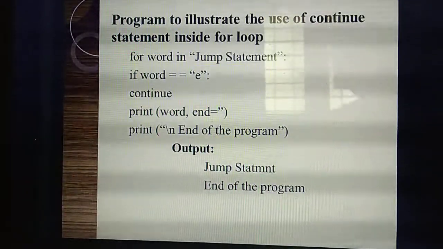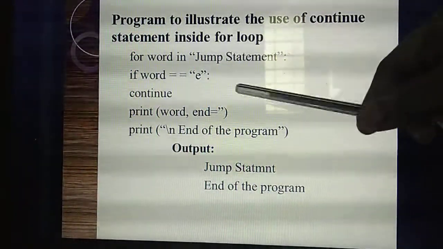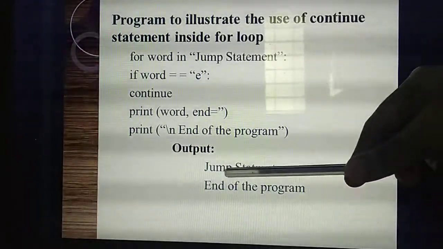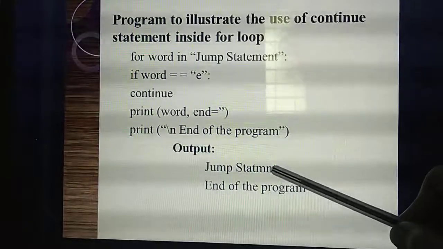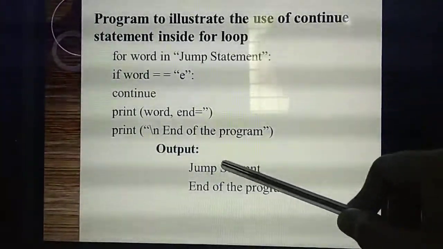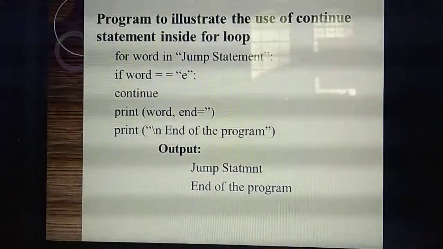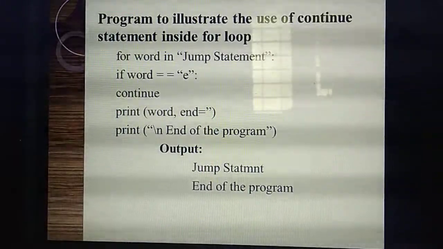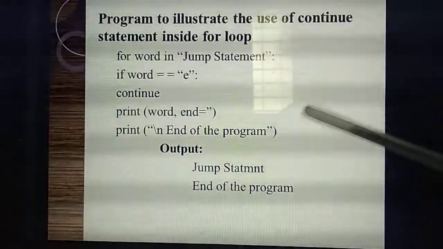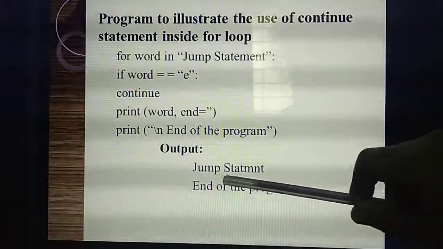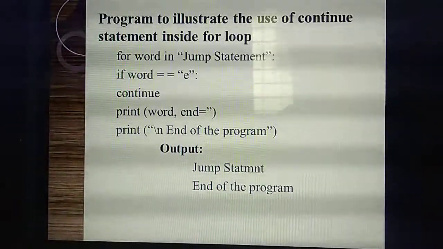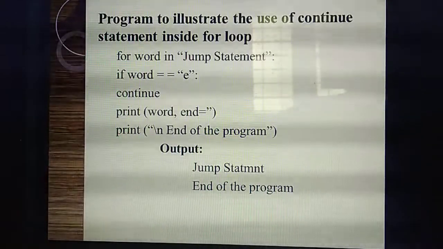But in your book, whether it is correct or not I don't know, they have given the output as wrong. Okay, so please note it down. If you have the textbook, please take the textbook. In the continue statement, this is the correct output. Note it. Last year's textbooks gave the same word as the output, that's wrong. This is the correct output. The E won't come in the output: JUMP, STAT, the E won't come in the output. Please correct it, okay?